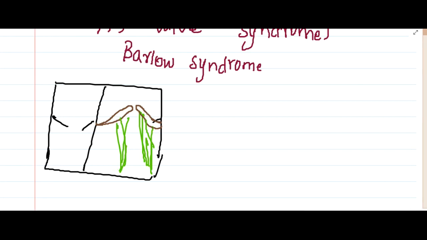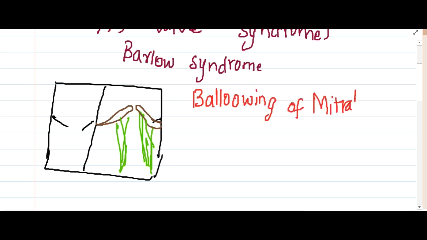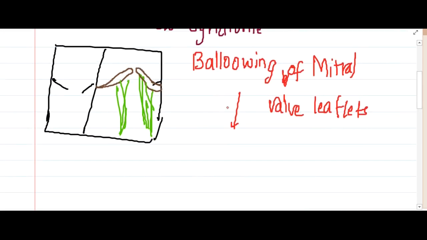So what is happening here is, first and foremost, there is ballooning of the mitral valve. When there is ballooning of the mitral valve leaflets, these leaflets are pushed up into the left atrium.